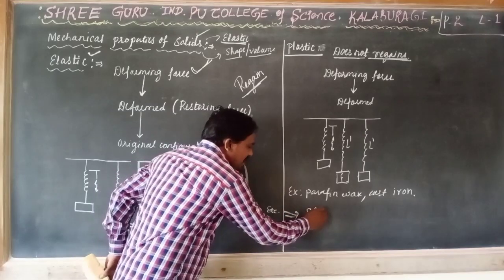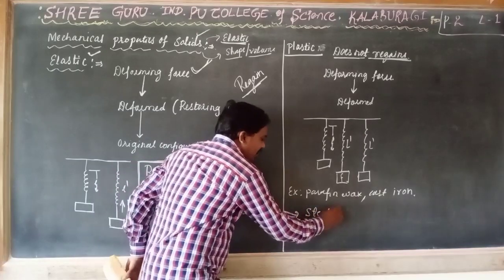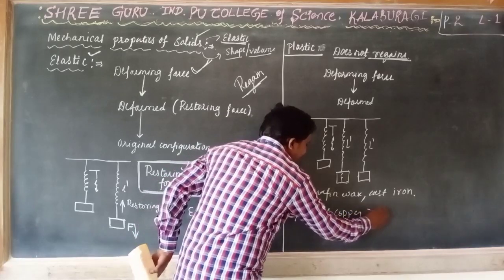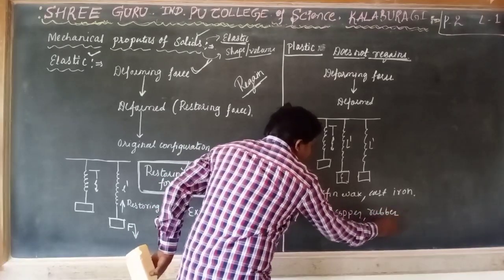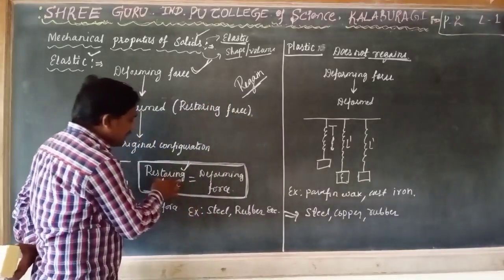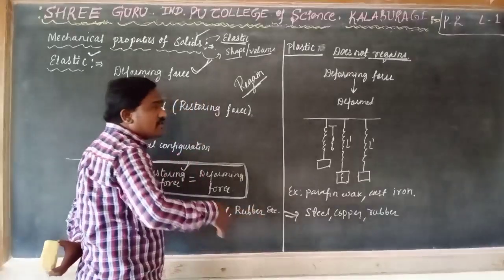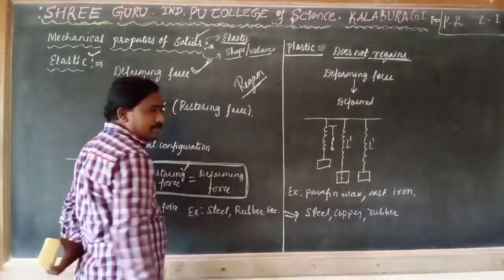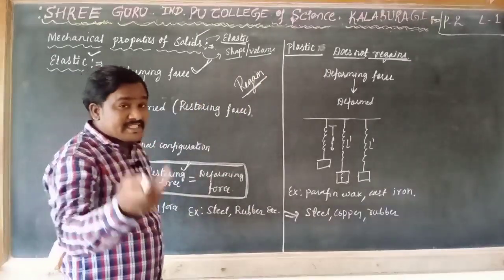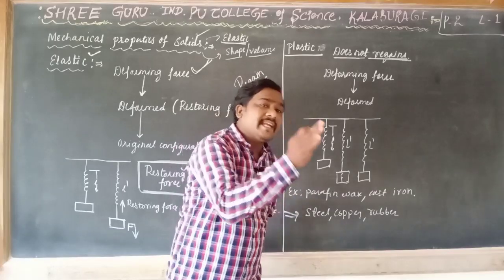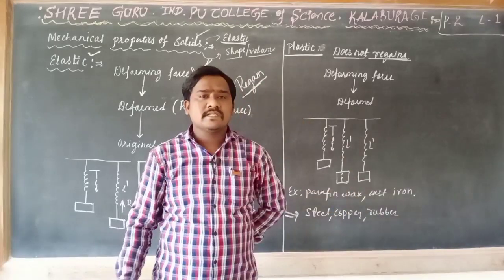We can also consider steel, copper, rubber. We can consider them as plastic when the restoring force decreases. Its elastic property converts into plastic property. That's why we are saying that all elastic materials convert into plastic materials.